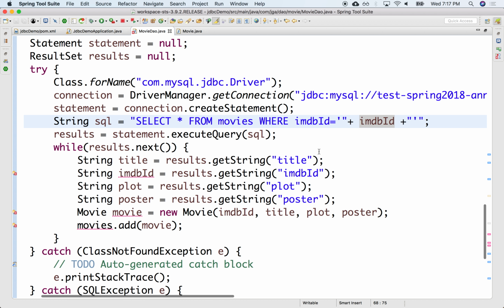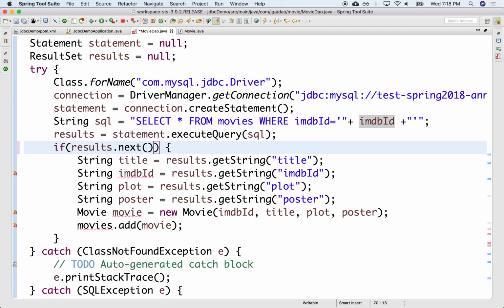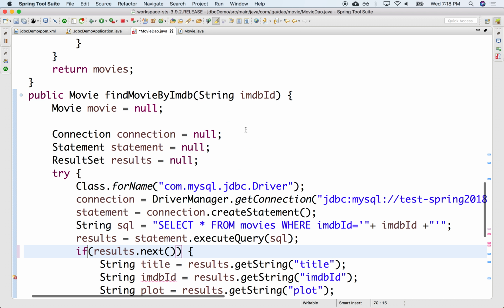All right, so in this case, IMDb, we know it's a unique identifier. So we don't need a while loop, because we know there's only one record that matches. So we can do just an if statement. If there is at least one record that matches, I would like to parse it. So I'm going to change this to just be ID and ID here.